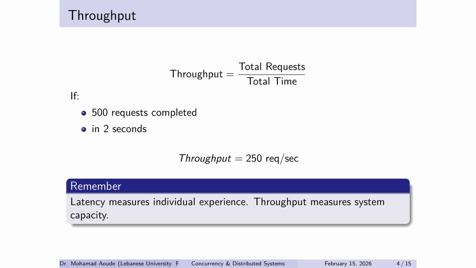Throughput is the other side of the coin. Latency is individual experience. Throughput is system capacity. The formula is simple: total requests divided by total time. If we complete 500 requests in 2 seconds, that's 250 requests per second.